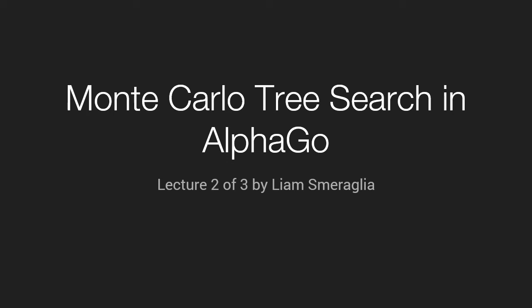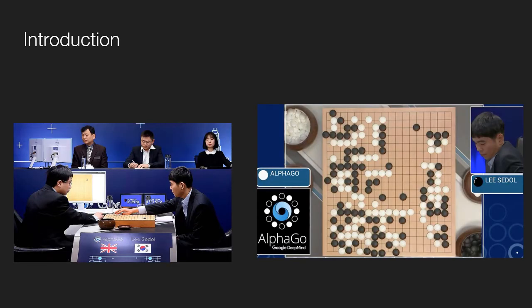Hey everybody, welcome back. This is part 2 of 3 in the lecture series about AlphaGo. Last lecture we talked about the state spaces of different games, and we saw that Go in particular has an astronomical state space due to its large branching factor. There are actually more possible board positions in Go than there are atoms in the universe. Because of this, mastering Go became a monumental challenge in artificial intelligence.